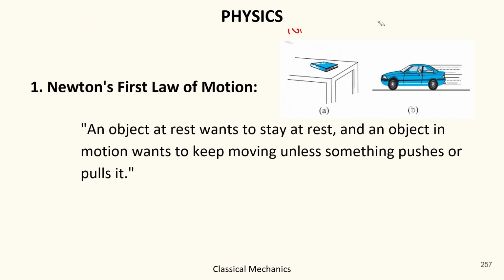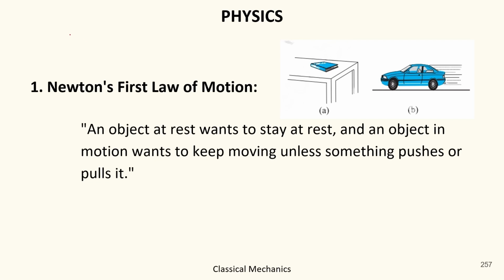Okay, so starting with the first law of motion. Newton's first law of motion states that an object at rest wants to stay at rest, and an object in motion wants to keep moving unless something pushes or pulls it.